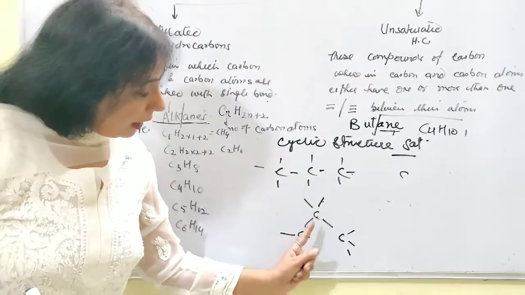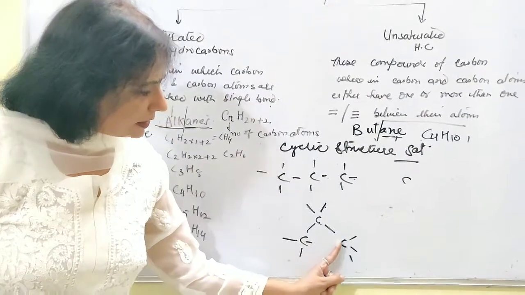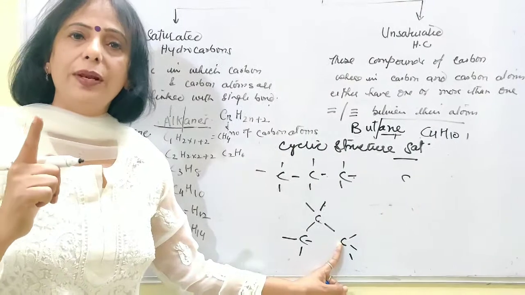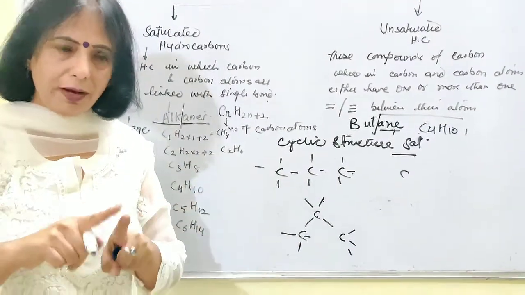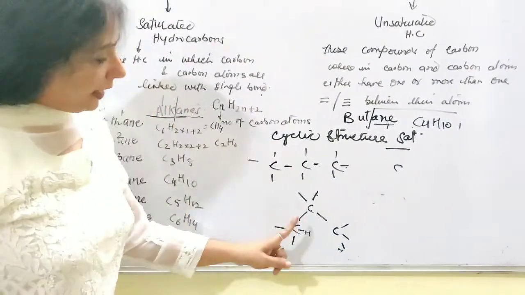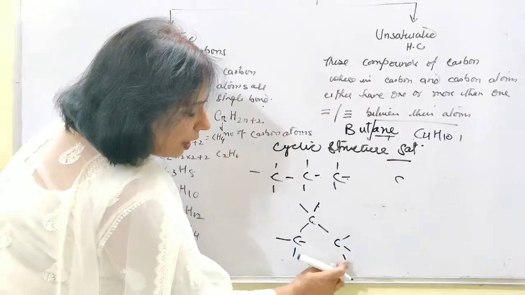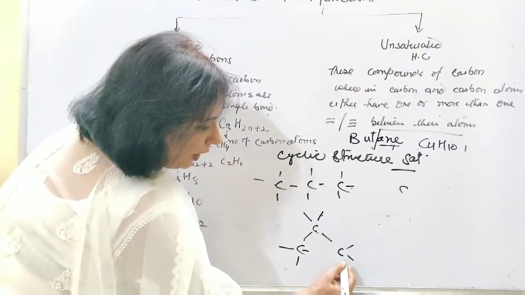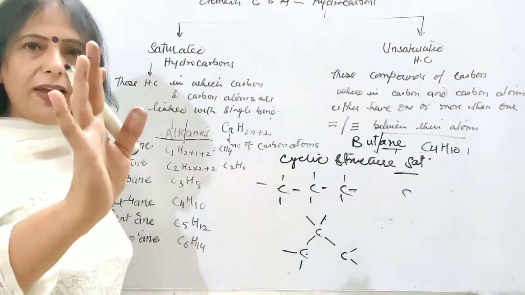But now if I want to close this structure, this carbon atom and this carbon atom have to develop a bond to close themselves in the form of a ring. But the hydrogens are already present, so these hydrogens have to be removed. Once the hydrogen goes, the bond will break, and the hydrogen will move away with its own electron.